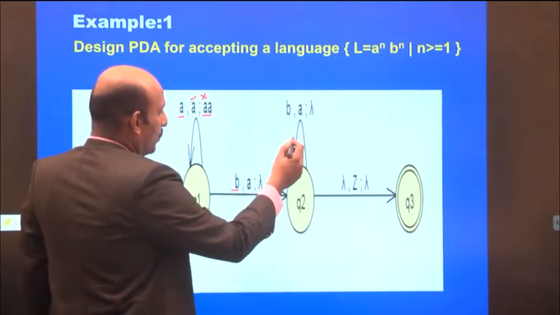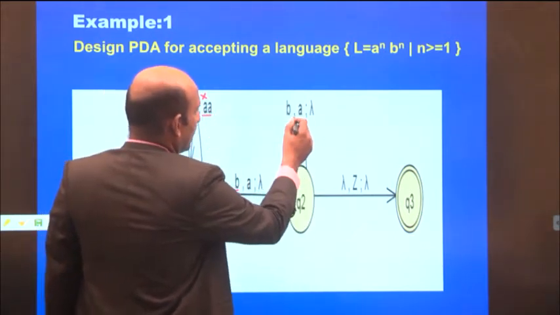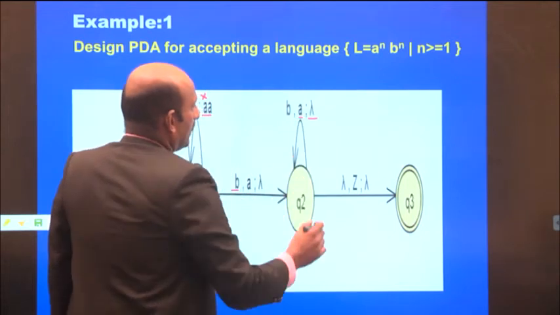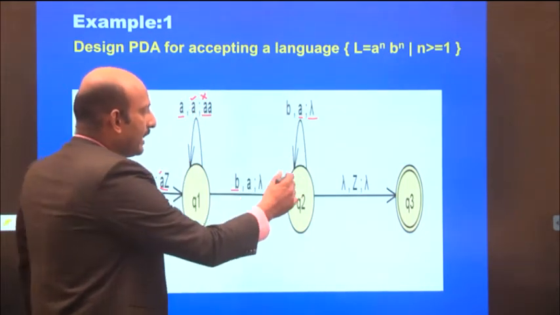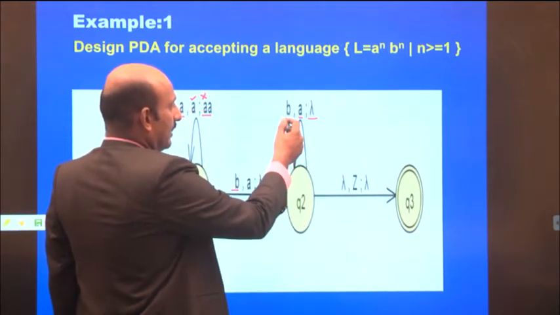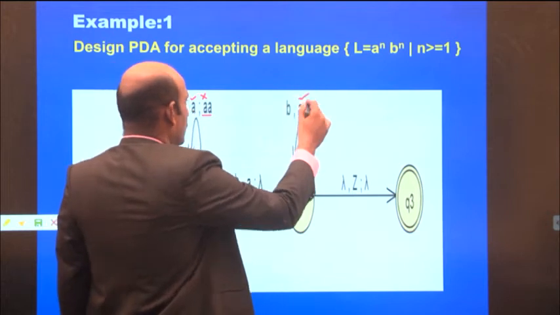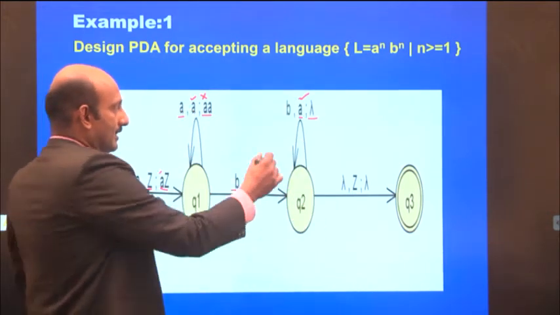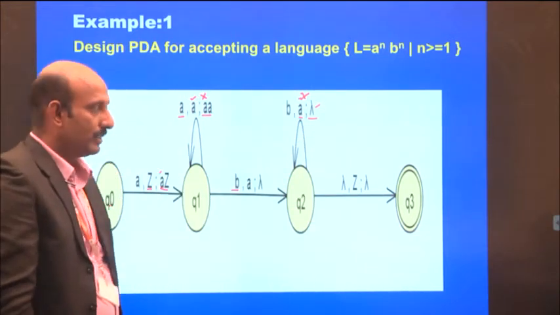After that, only one A remains. Suppose it reads one more B. Again one more A is popped from the stack, and the stack becomes epsilon.